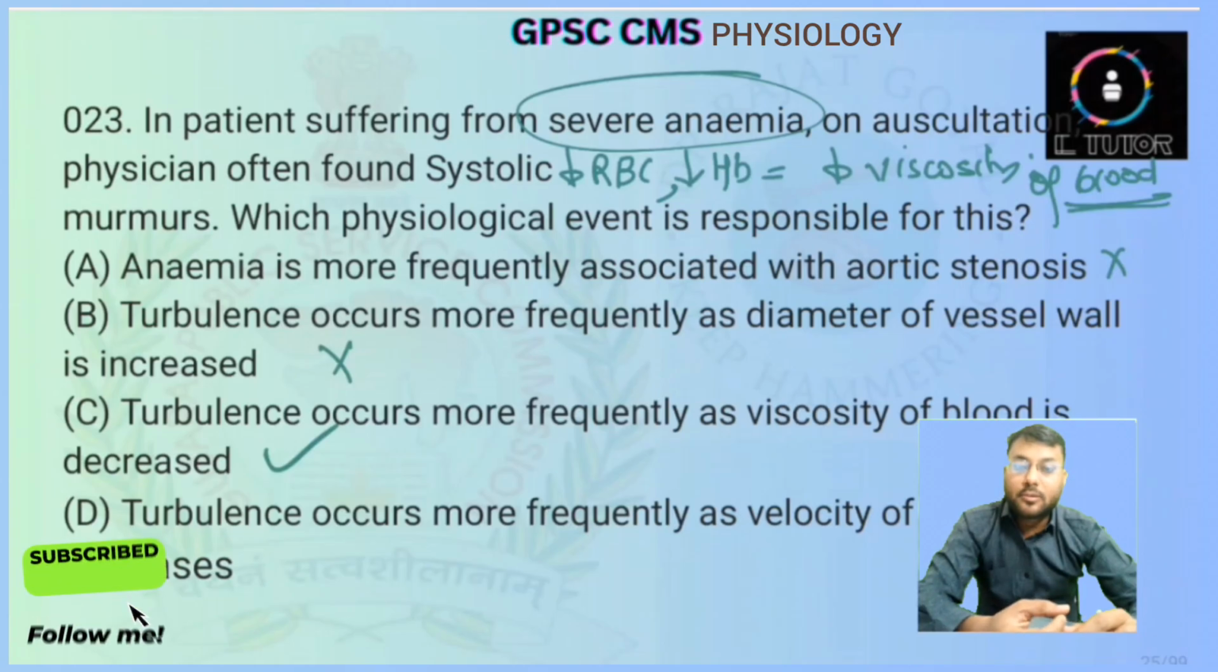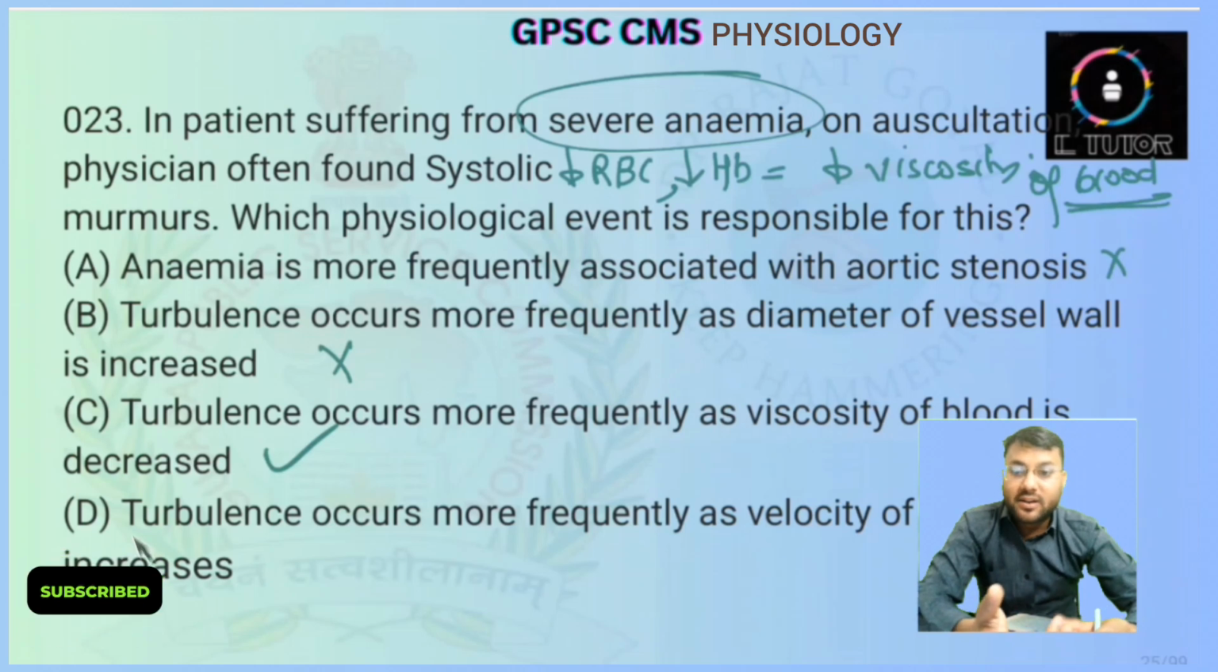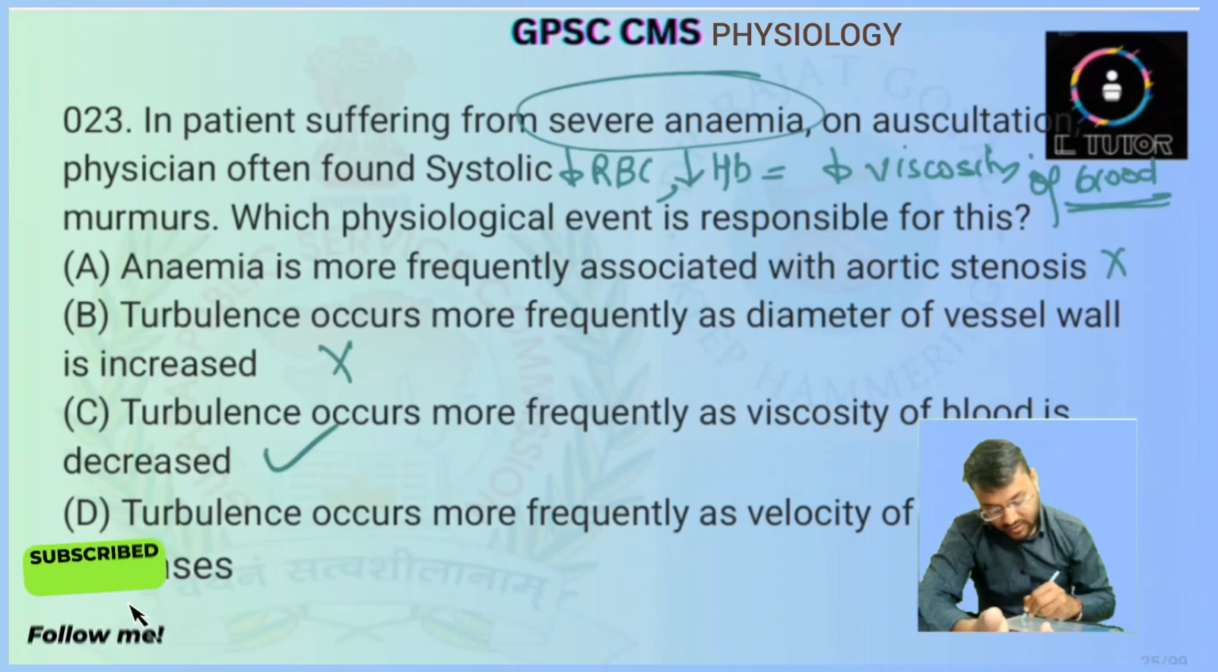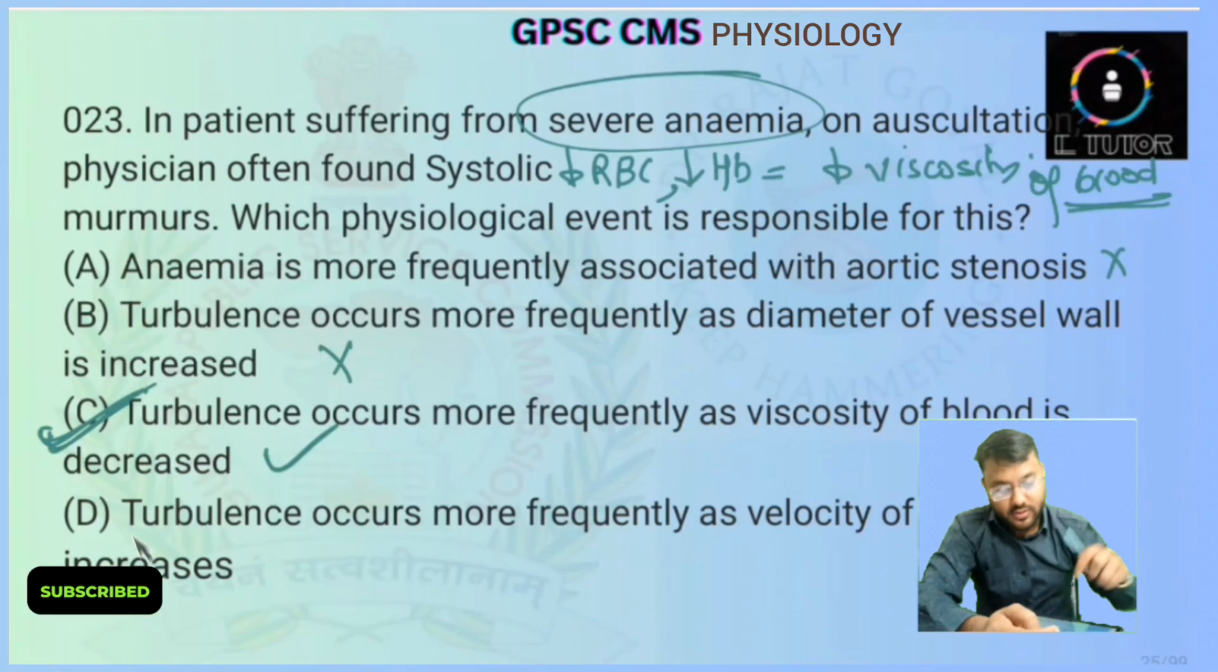And the fourth option is, turbulence occurs more frequently as viscosity of the blood increases, so the velocity of the blood increases. This is not true. So here the answer will be option number C. The turbulence increase due to decrease in the viscosity is responsible for the systolic murmur in severe anemia patients.